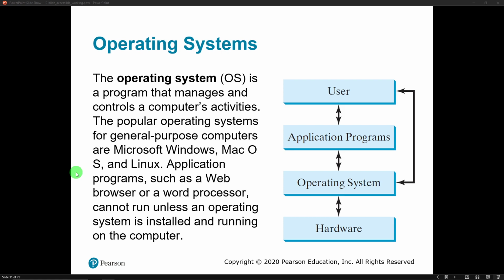Some other software we need to talk about is our operating system. Our operating system is a program that manages and controls the computer activities. So we have a user who's using an application. The user could interact with that operating system, so it is the interface for the user to interact with the computer, but the operating system is also the layer of software that stands between our applications and the hardware.